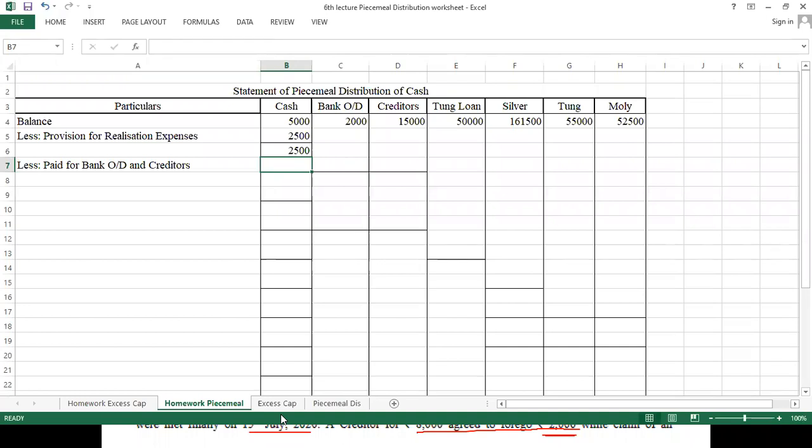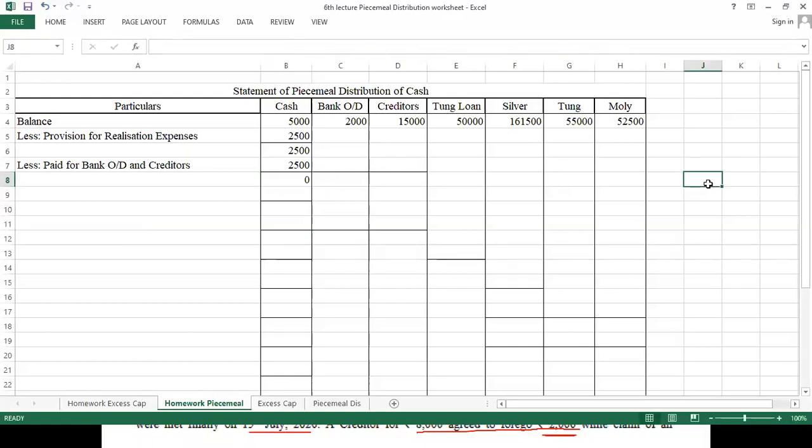And creditor is also unsecured. So both have an equal chance of getting money. दोनों को equal chance मिलना चाहिए. लेकिन क्या रेशियो मिलना चाहिए of their closing balance? तो closing balance का रेशियो क्या हो बेटा? 2:15. कितना आया? 2:15. ठीक है?